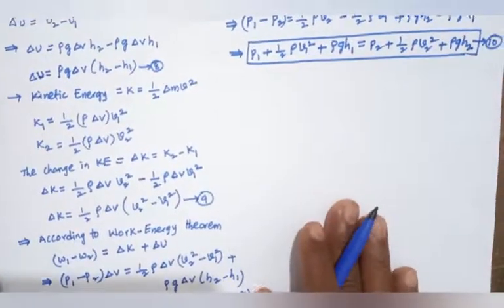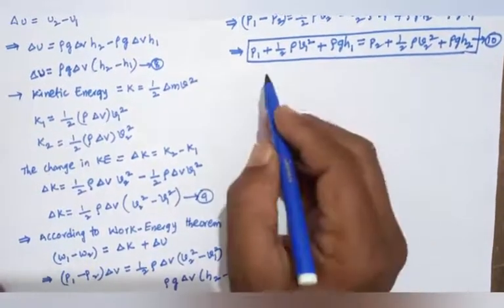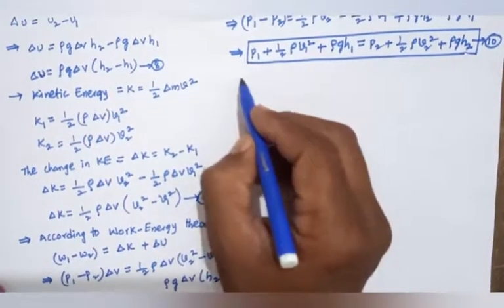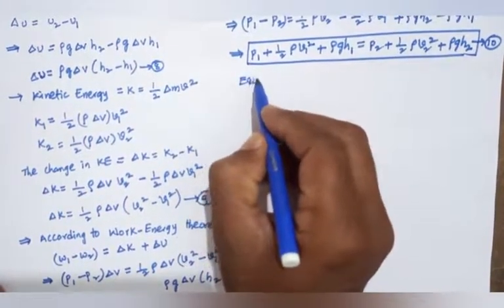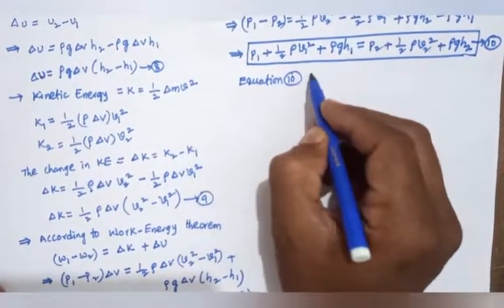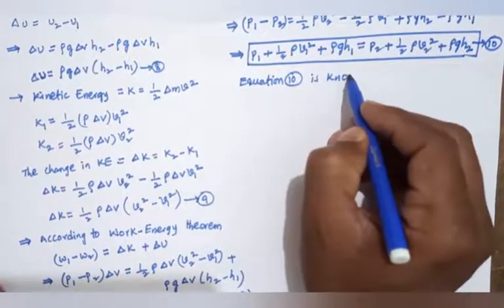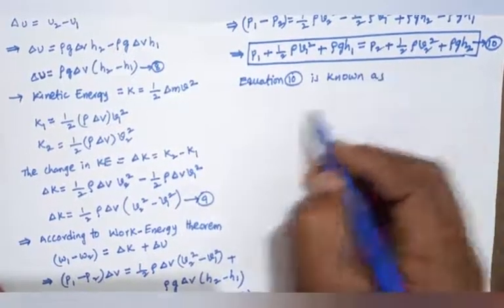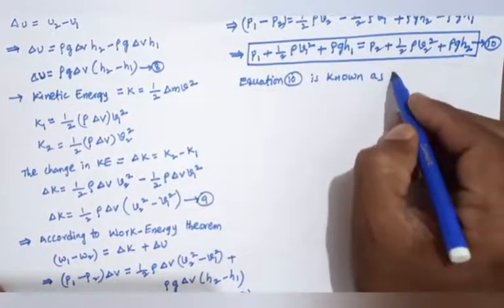Equation number 10 is known as Bernoulli's equation.